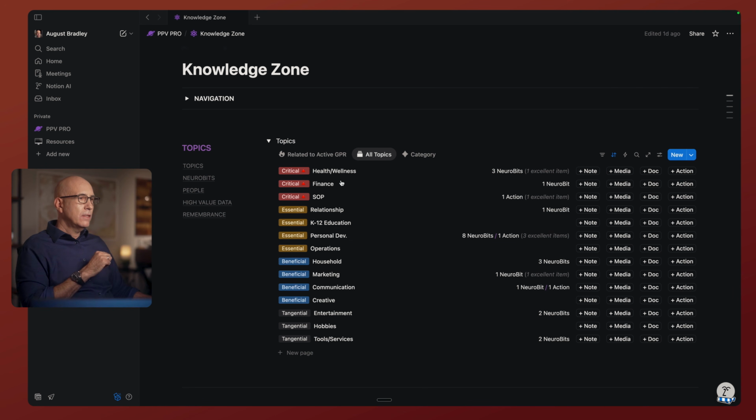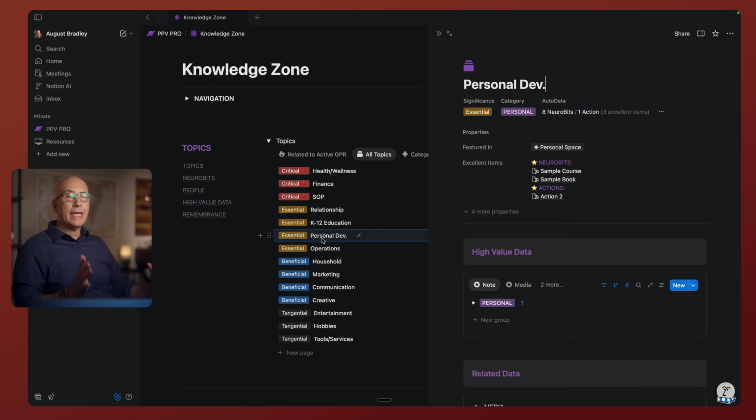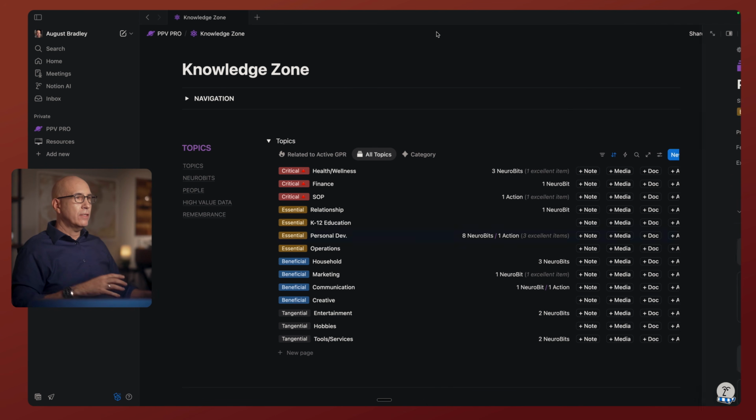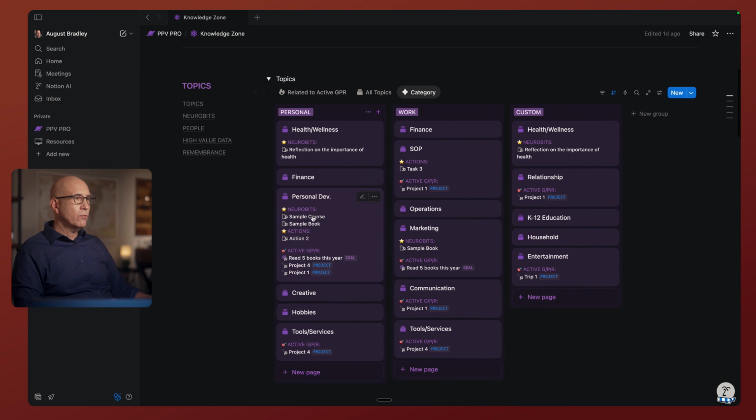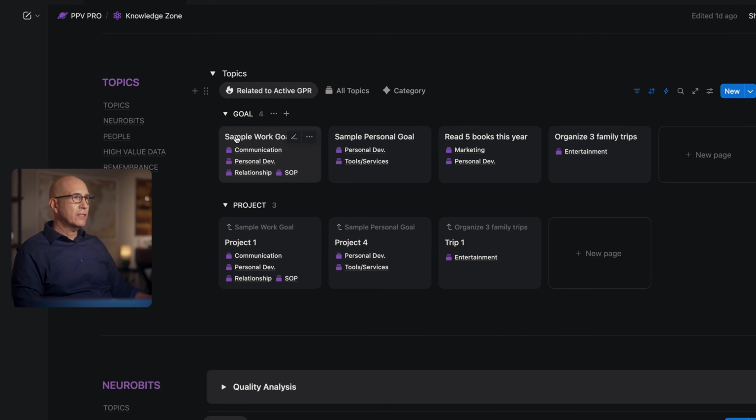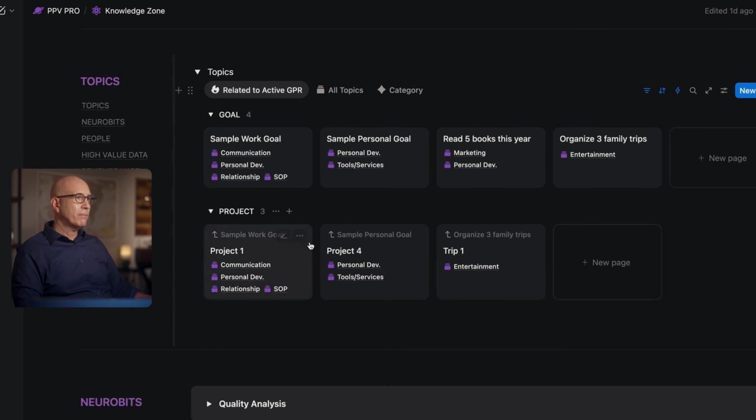These are just examples. And when you open one of these, you have a whole dashboard, not only for all the information you've gathered for that topic, but everything across your entire system that's relevant to that topic: projects, clients, workouts, content, everything. We can view these by category, which is a nice grouping with some resurfacing context at the high level view. But my favorite is this. This lists these by goals and by projects.